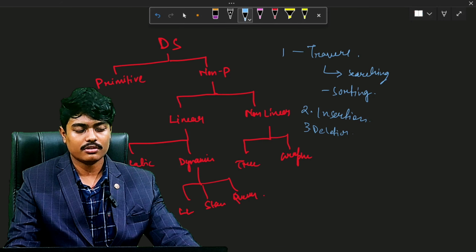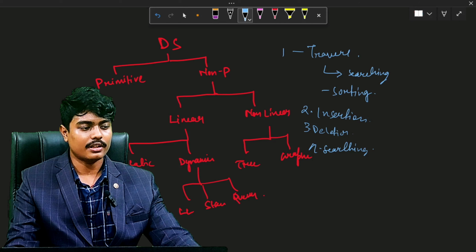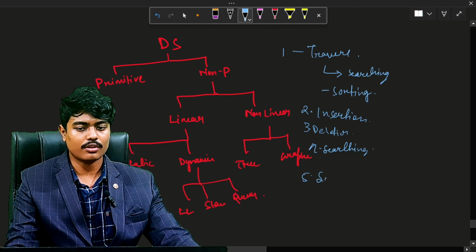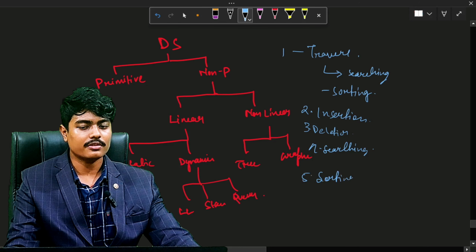Then we can search. The process of finding the location of an element within the data structure is called searching. Then sorting: ascending order, descending order, like we did in school. The process of arranging the data structure in a specified order is known as sorting, and there are many algorithms that can be used to perform sorting, for example insertion sort, selection sort, bubble sort, and many others.